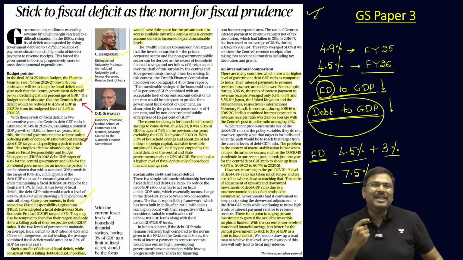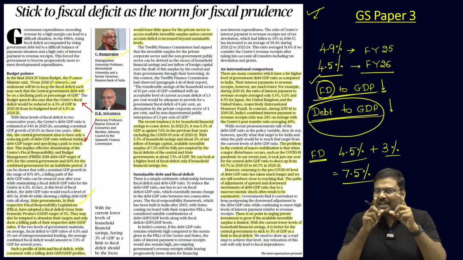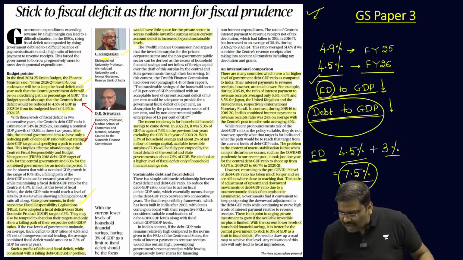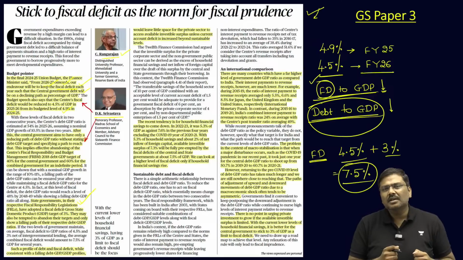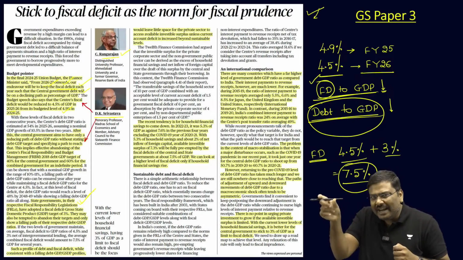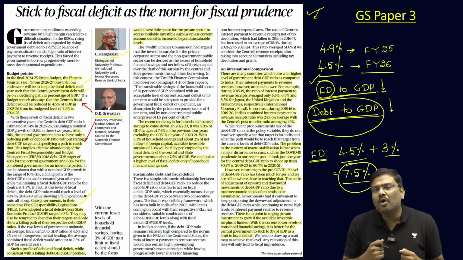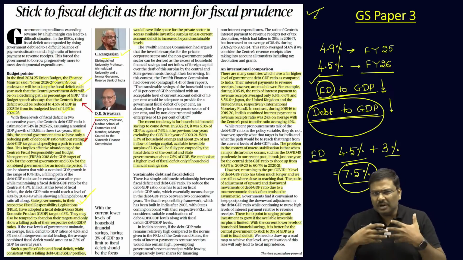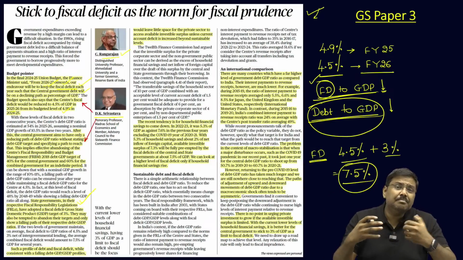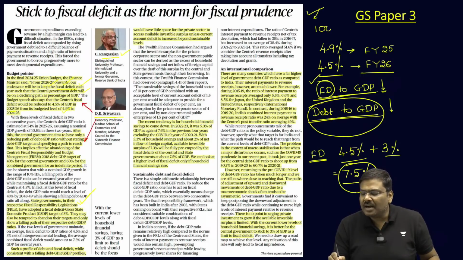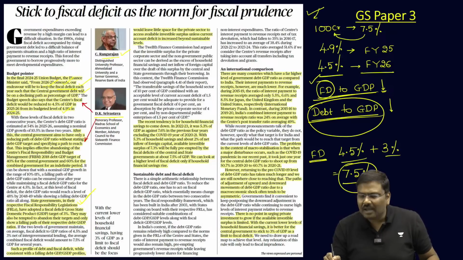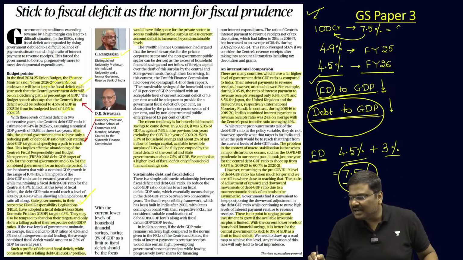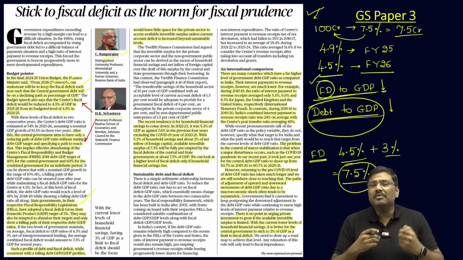Now, what is the implication? What is the importance of this? Listen to me very carefully. An overall 7.5% fiscal deficit essentially means this 7.5% of GDP will be the amount of money borrowed by the central government and the state governments put together. All of you able to understand? If I want to make it much simpler, imagine the GDP is 100 crore and I say fiscal deficit is 7.5% of this GDP, it essentially means this year the borrowing from the market is 7.5 crore. And what is the problem with this number?